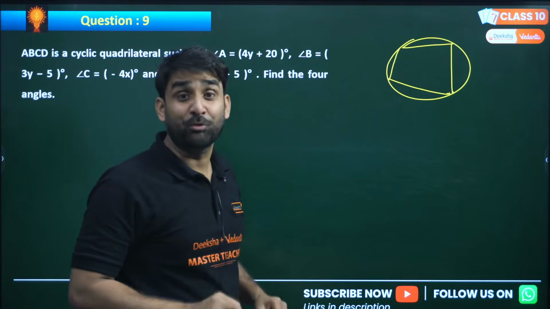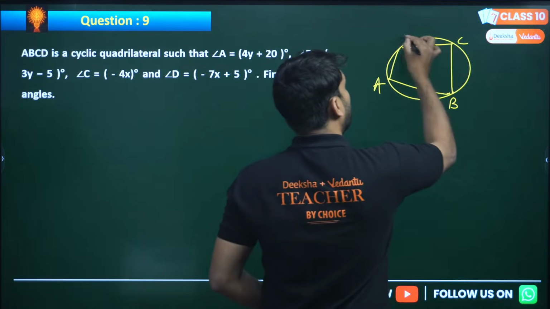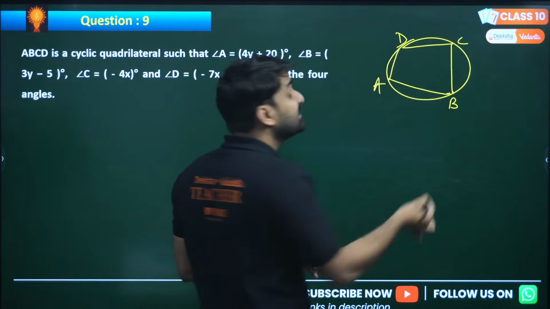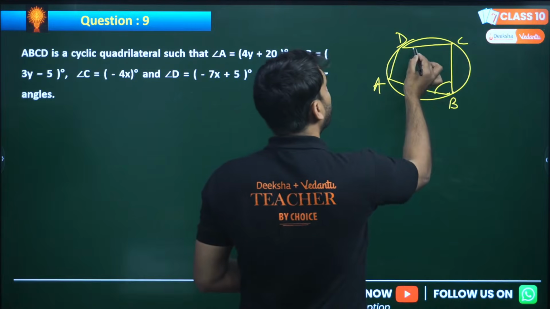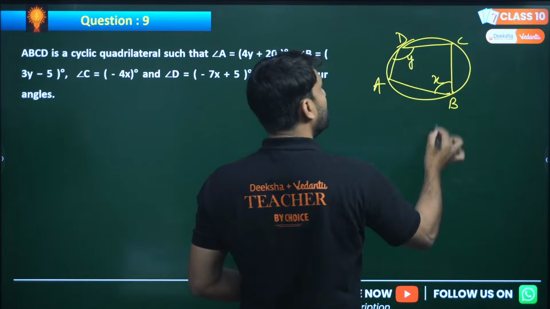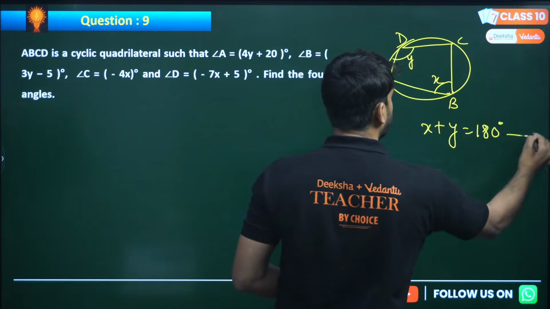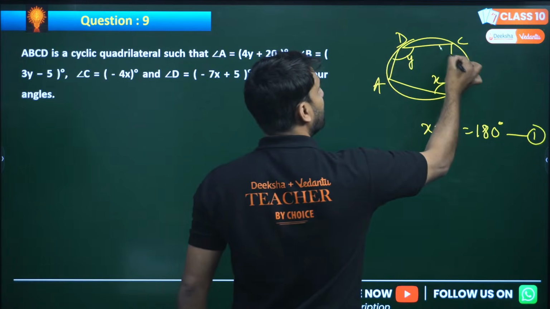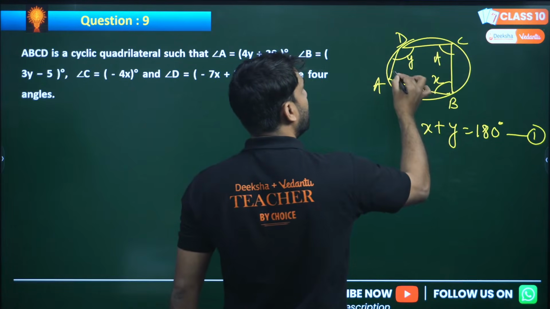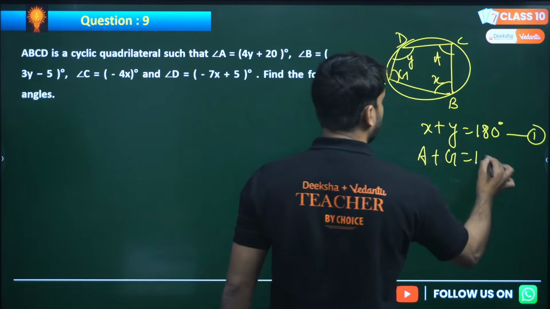And there is a magical property of a cyclic quadrilateral: if ABCD is a cyclic quadrilateral, the sum of its opposite angles is always 180 degrees. If I am taking here x and this is y, opposite angles, this is supplementary, 180 degrees. And if we take here apple and here grapes, then apple plus grapes will be equal to 180 degrees.